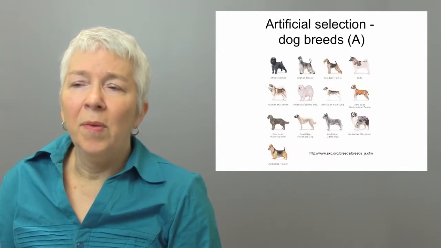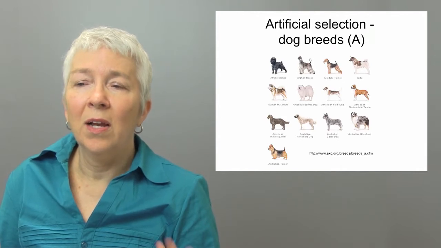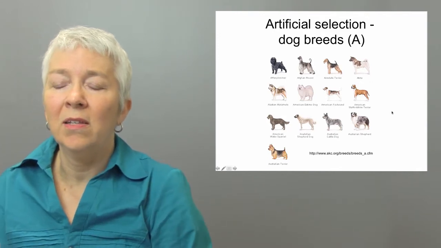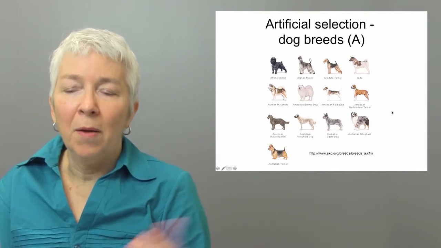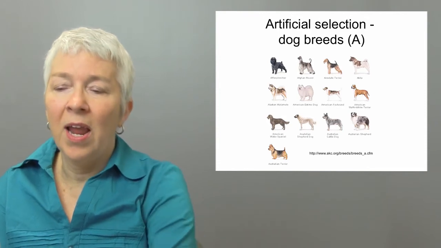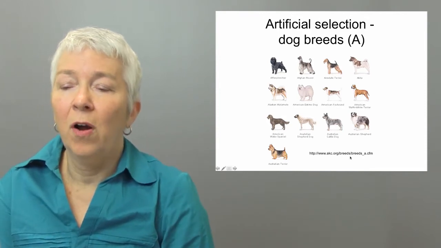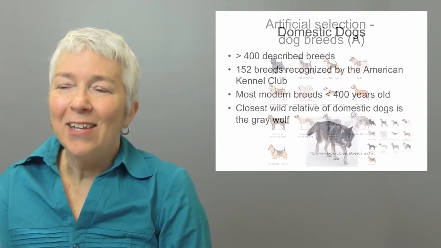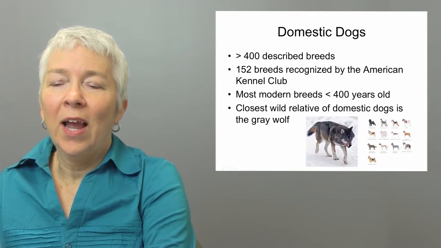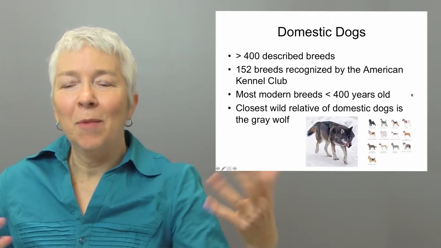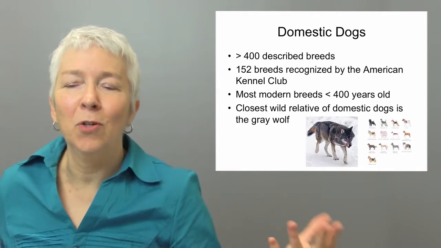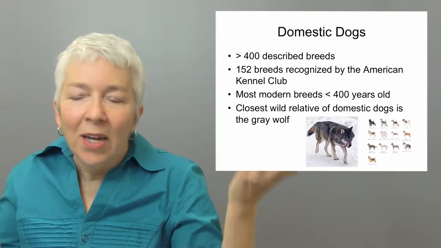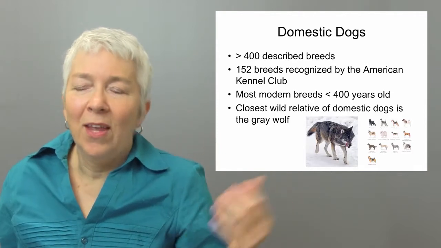Another example, which might be more familiar to some of you, is selection producing dog breeds. This is an example of different kinds of dogs. Dogs are all considered a single species. There are a number of different breeds. These are just the ones that happen to start with the letter A, and I grabbed this figure from the American Kennel Association website. And so if you look at the variety of breeds on here, you can see that some are big and some are small. They have different hair distribution patterns. They have different hair color. They have different tail morphologies or lengths. Their ears are different in shape and how they fall and so on.